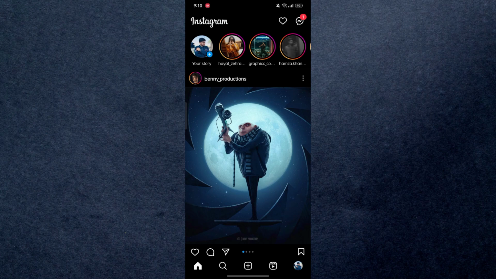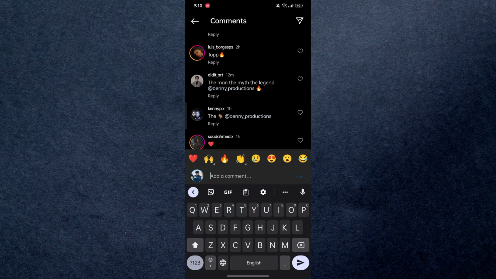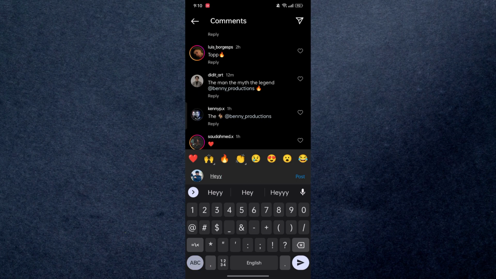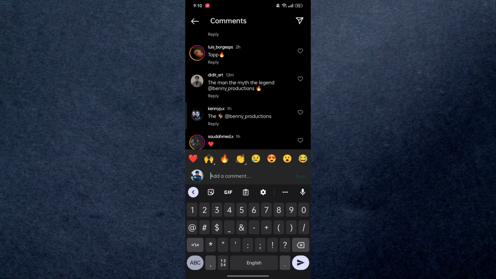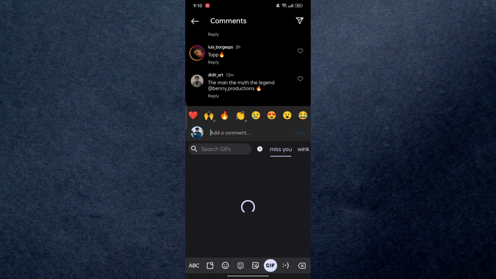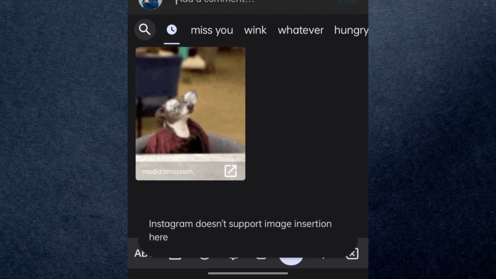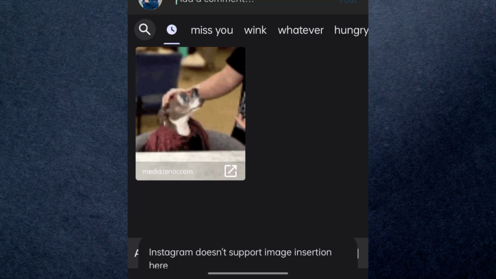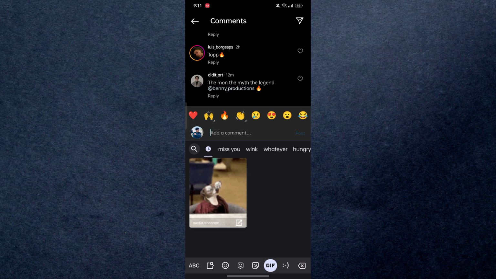Alright, so here I'm on my Instagram, and if I go to any specific post from here, you can see we don't have any GIF option right here, because Instagram currently doesn't support GIFs in comments. But if you look right here, I have a GIF option in my keyboard, which is basically built in, and this is due to my device. And if I go and click on that, I have some predefined GIFs which I can use from here. And if I click on this specific GIF, you can see it says Instagram doesn't support image insertion, which basically means you cannot comment a GIF on Instagram.